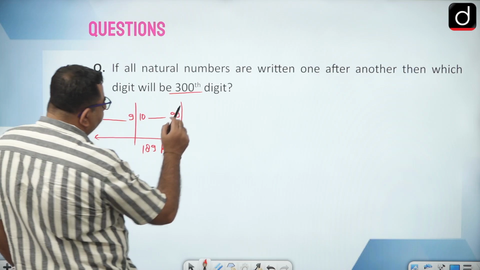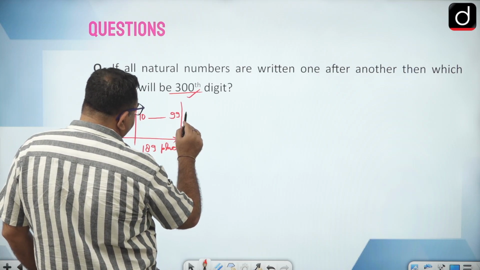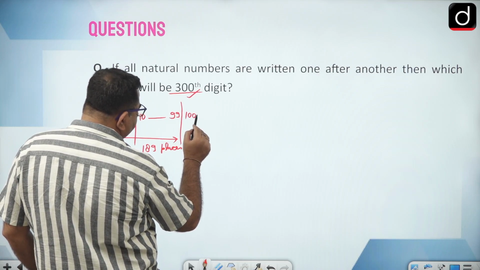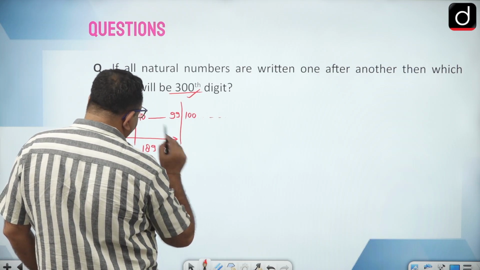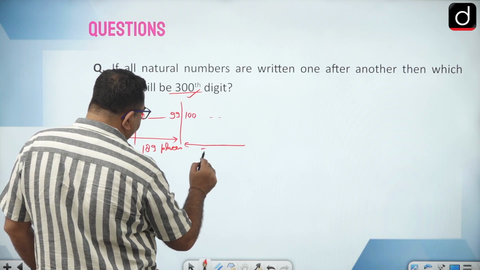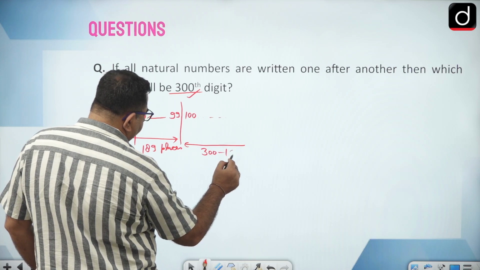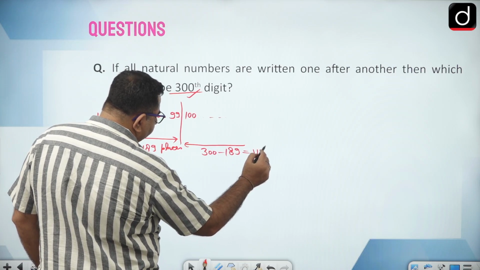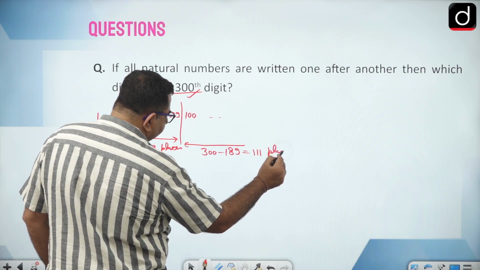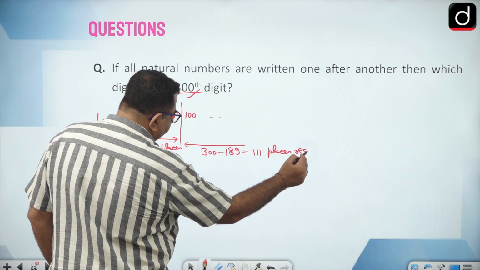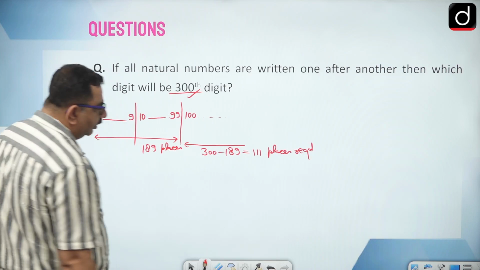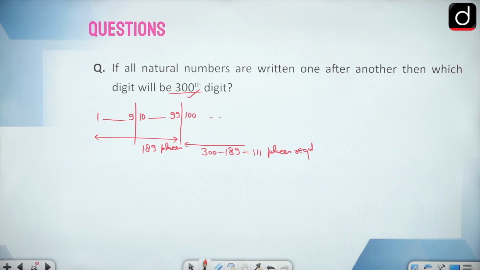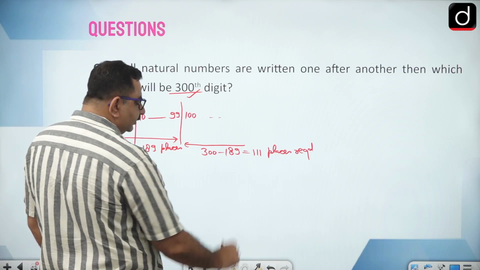Okay, then the 300th place will lie in the range of 3-digit numbers. So how many more places are required? 300 minus 189, that is 111 more places are required.